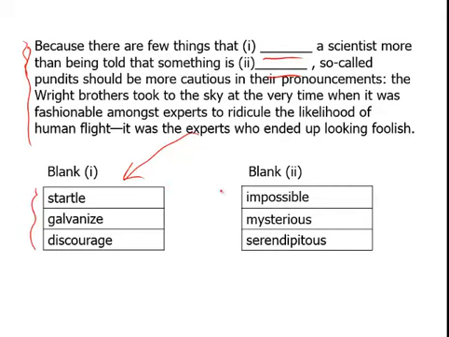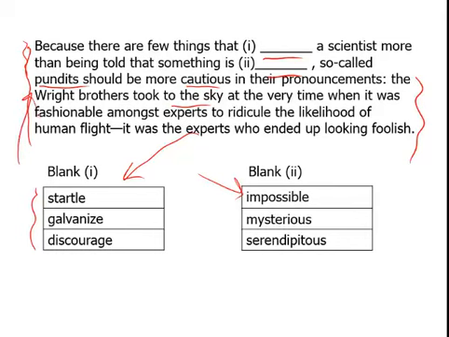I mean, something could be mysterious or impossible, and it kind of makes sense. It could be a few of these. It could be startle, it could be impossible, it could be mysterious. You start coming up with your own interpretation of the text completion. The key is do not look at the answer choices, read the entire thing. What does it say? It says the Wright brothers took to the sky at the very time when it was fashionable amongst experts to ridicule the likelihood of human flight. It was the experts who ended up looking foolish. So, people, that is the pundits, should be a little bit more careful in what they say.